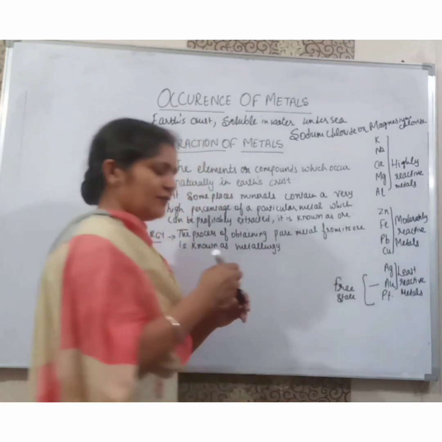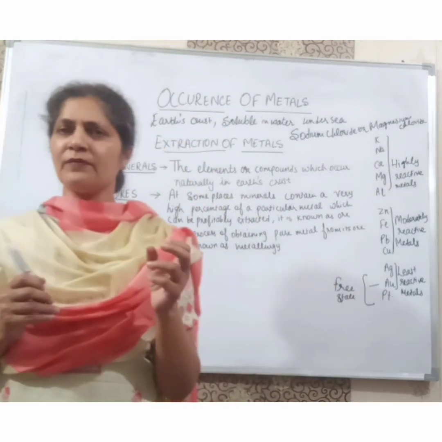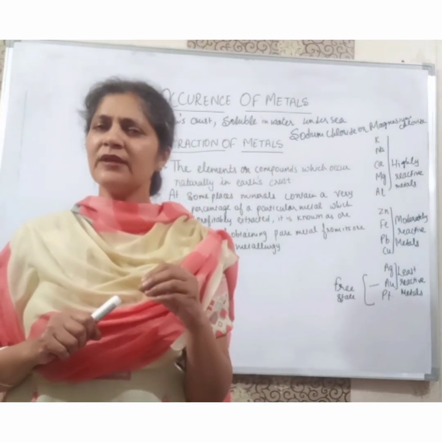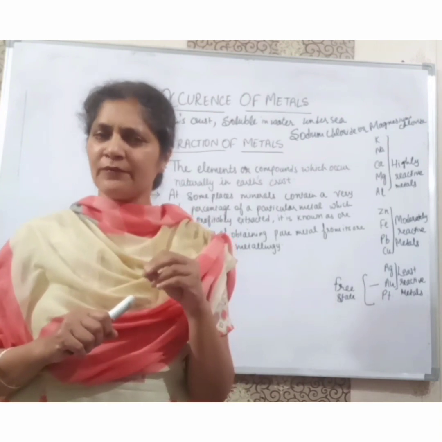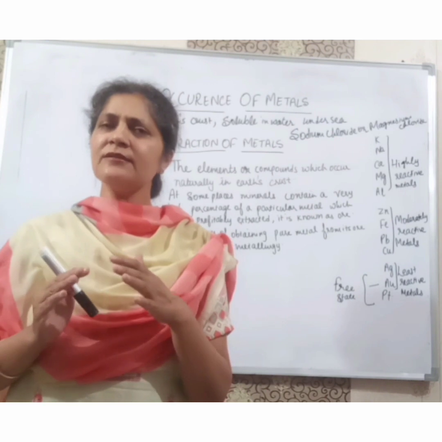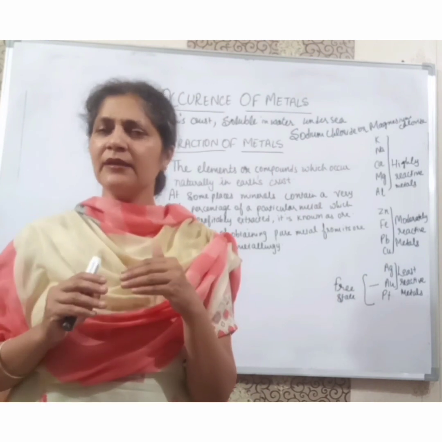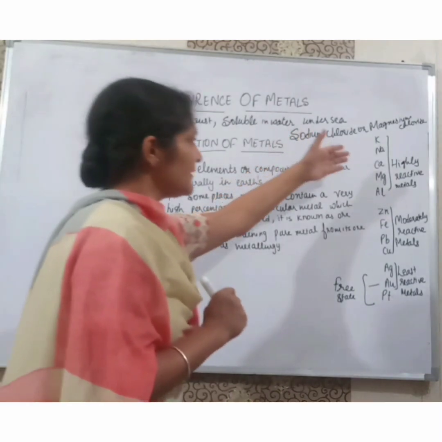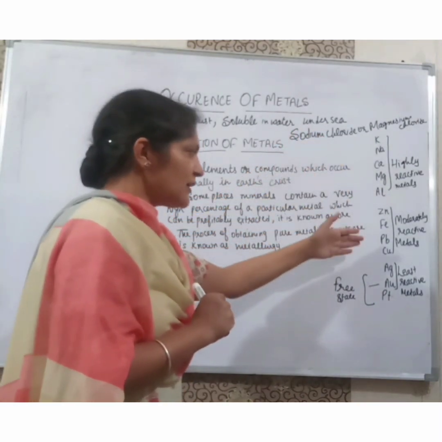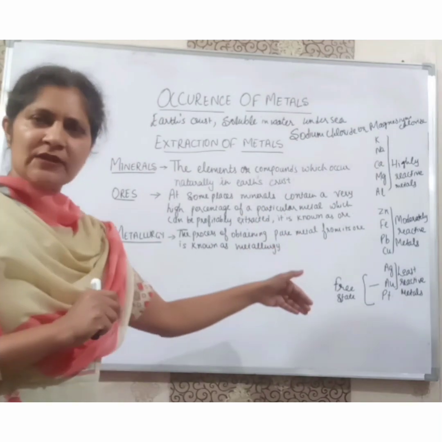Now there are different processes for the purification of these metals. Today we will see the summary of the methods of purifying them. In the next sessions, we will see in detail the methods of purifying the highly reactive metals, moderately reactive metals and the least reactive metals.